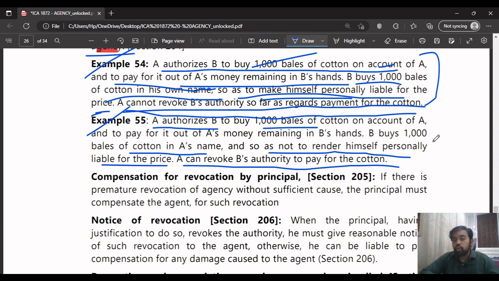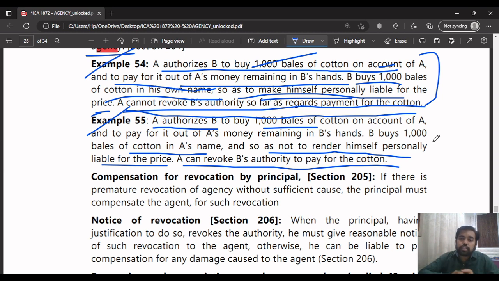So in such a case, he can revoke B's authority to pay for the cotton. B need not pay for that. A can revoke B's authority and say, you need not work as my agent right now, you go off, I'll let you off. So A himself can pay for the 1,000 bales of cotton now.